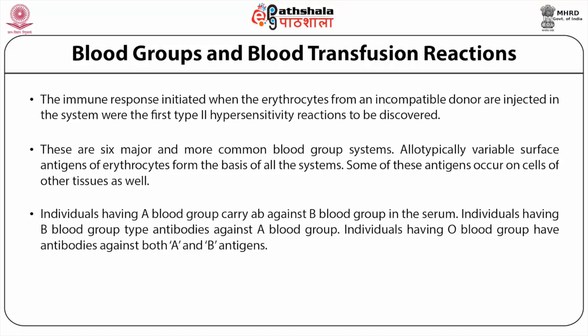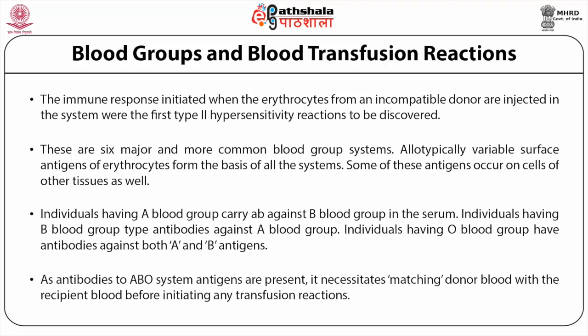These antibodies are present even before any blood transfusion. These are believed to be formed as a variety of microorganisms happen to carry epitopes similar to A or B blood group antigens. As antibodies to ABO system antigens are present, it necessitates matching donor blood with the recipient blood before initiating any transfusion. If the wrong blood is introduced, the specific antibodies react with the donor blood cells and cause agglutination.